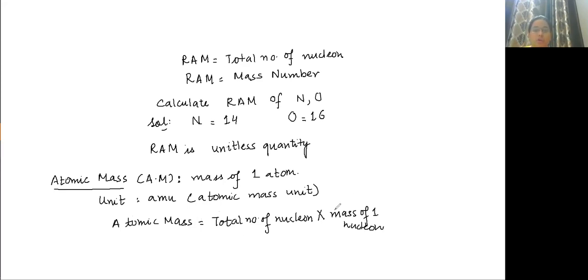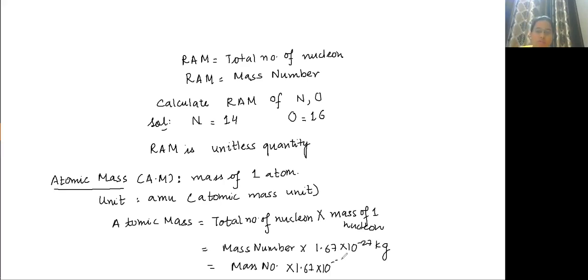That is equal to the mass number. And what is the mass of one nucleon? It is 1.67 into 10 to the power minus 27 kg, or mass number into 1.67 into 10 to the power minus 24 grams.